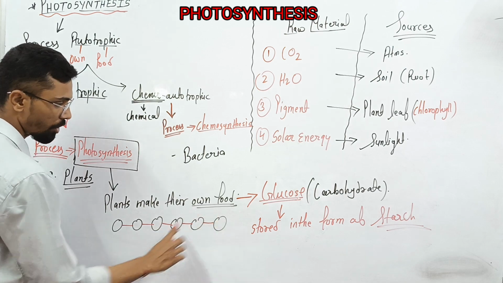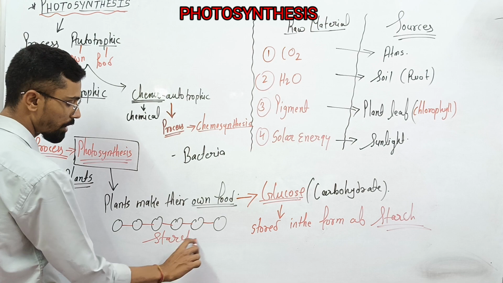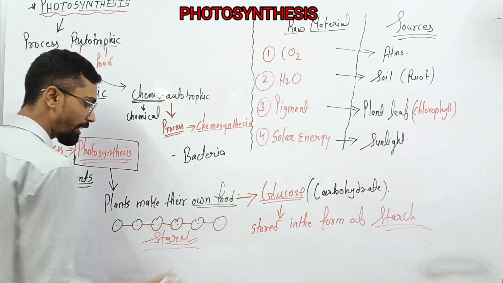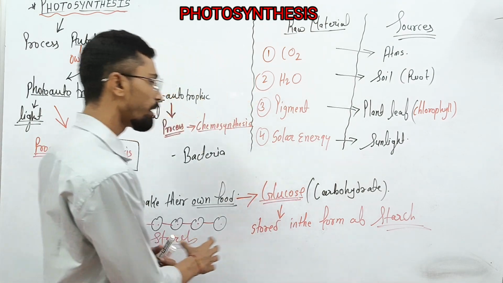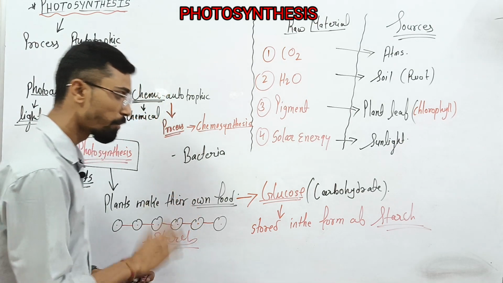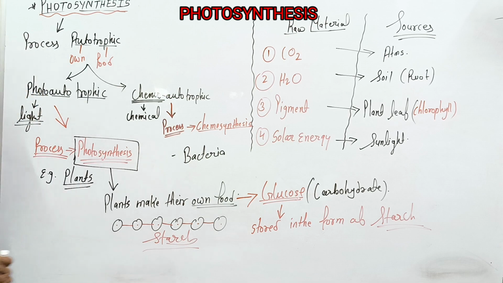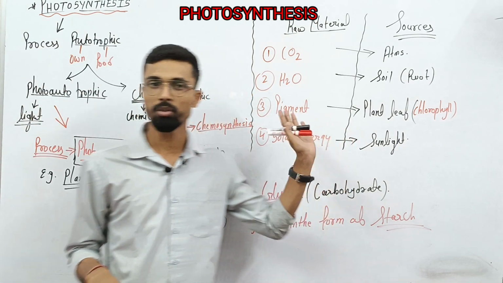That chain structure of glucose molecules is called starch. So many glucose molecules come together, and that is called starch, the stored form of food inside the plant. This is the introductory part of photosynthesis, where you see the sources along with the raw materials.